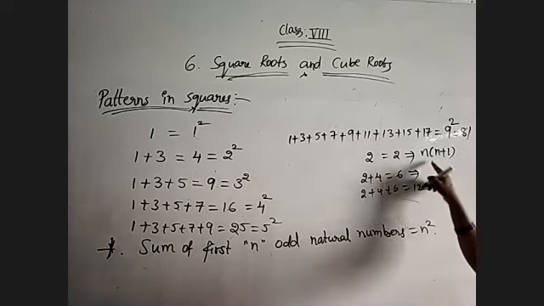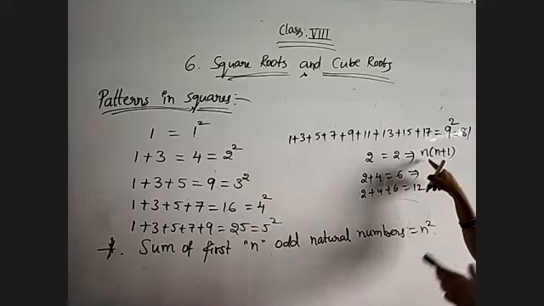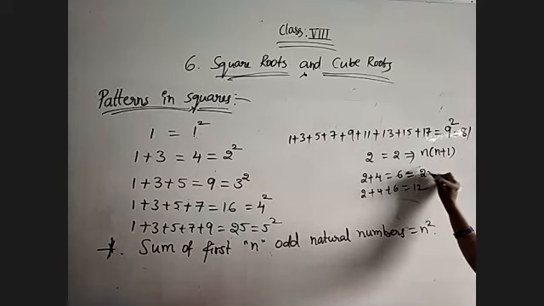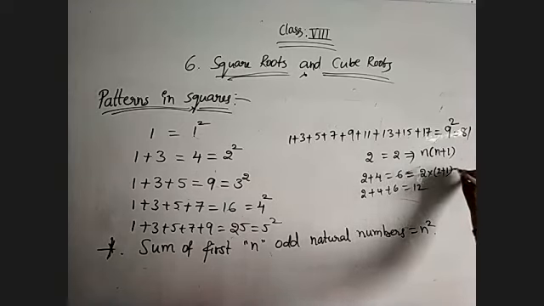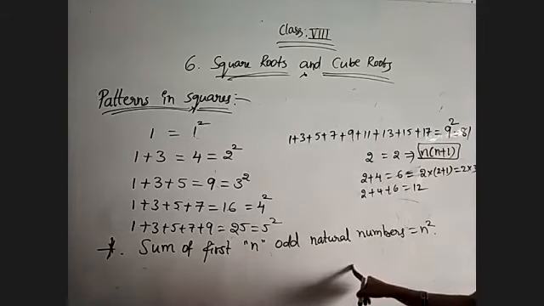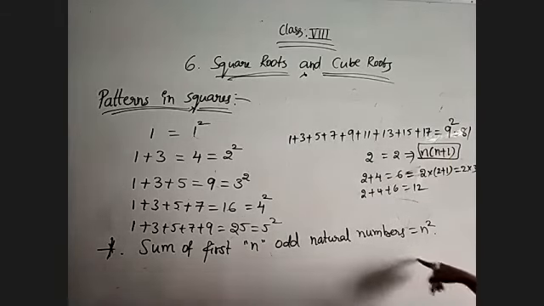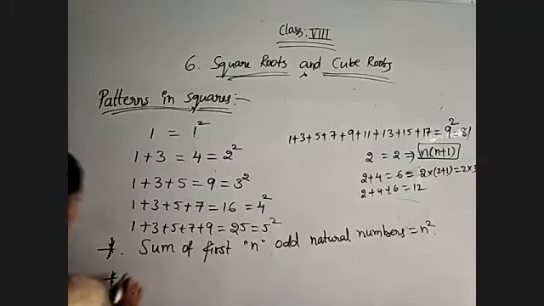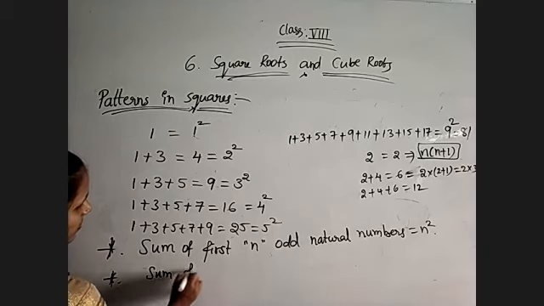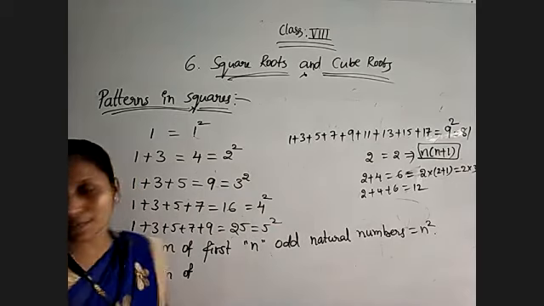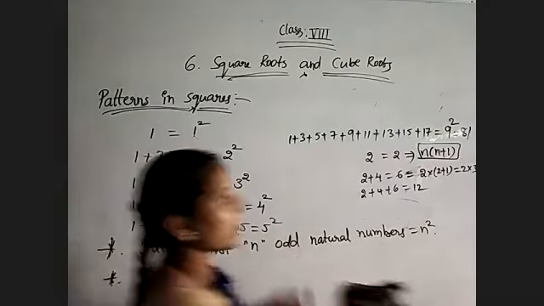If I take the n value as 2, 2 into 2 plus 1 is nothing but 2 into 3, and 2 into 3 is 6. This means we are getting the pattern n into n plus 1 for the sum of the first n even natural numbers. Otherwise, first take some examples like this and simplify for even numbers. You should remember this formula.